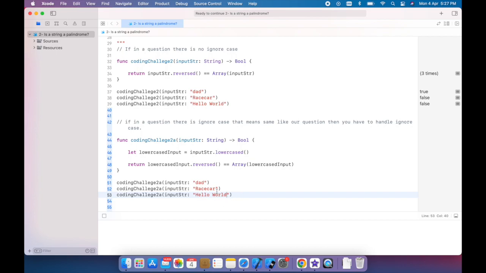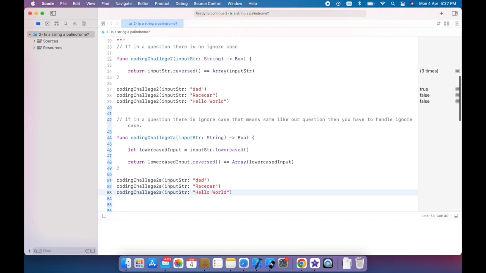For the dry run, now we are calculating the output. For the first it will return true, second it will return true, and third one is false. Now check our answers. Run, and here, as expected, we are getting the same result.